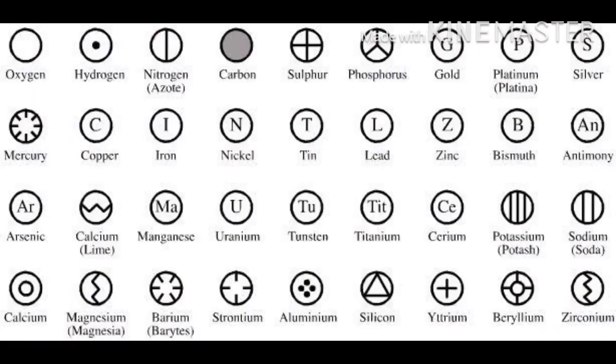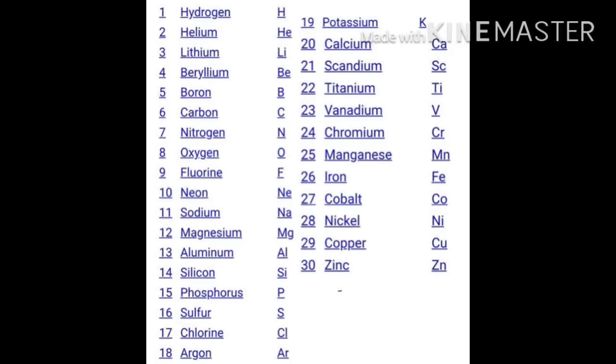Dalton's symbols. Dalton was the first scientist who introduced the practice of using symbols to denote the atoms of different elements. The atoms of different elements are differentiated by different marking on these circles.